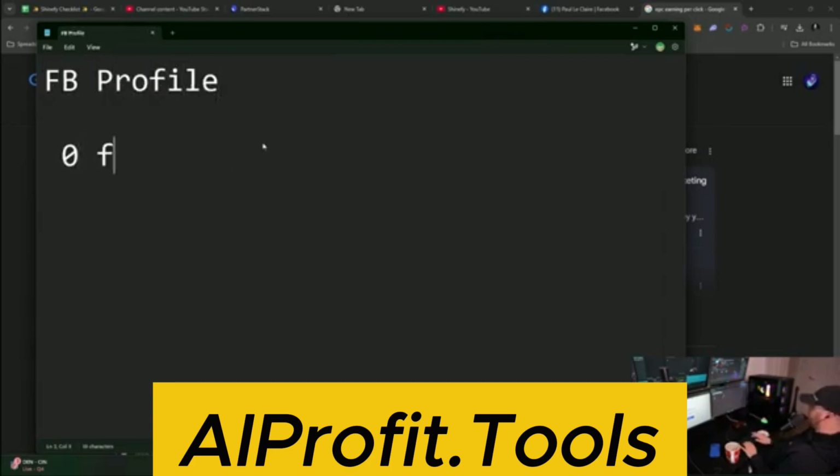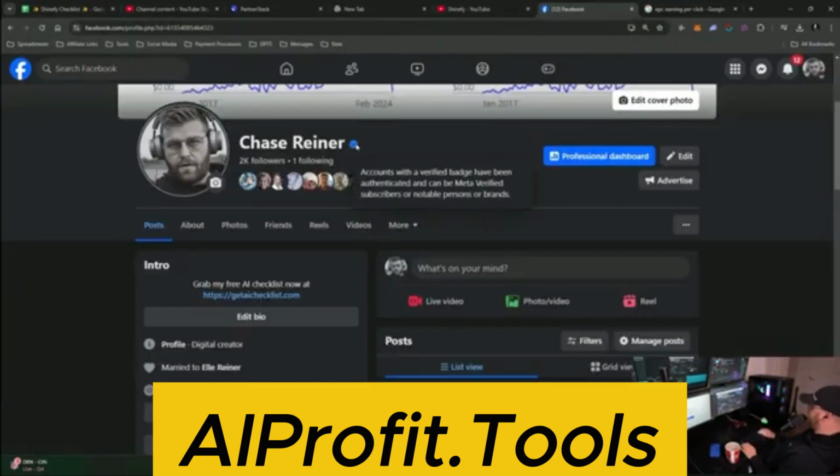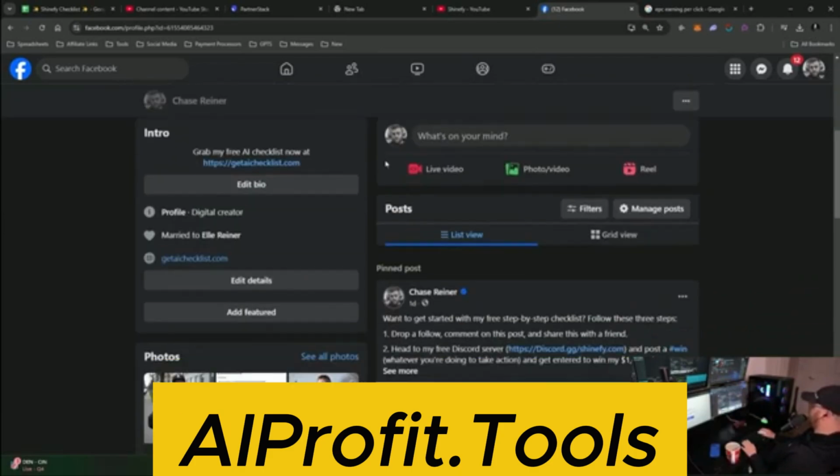And you have 0 friends. So the first thing you want to do is set up that profile. Add a profile picture, add a bio, whatever. If you have the ability to buy the verification from Facebook, it's like $15 a month. Do that, because it's going to make you look even more legit.